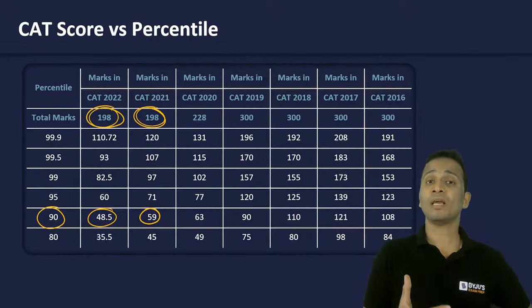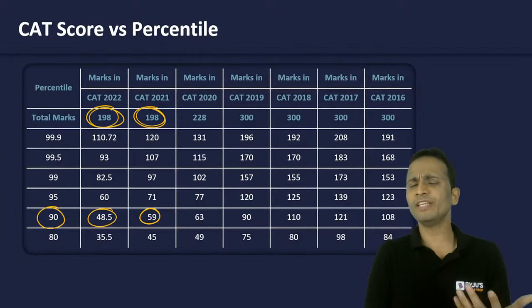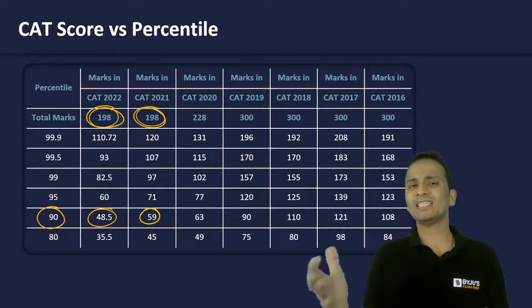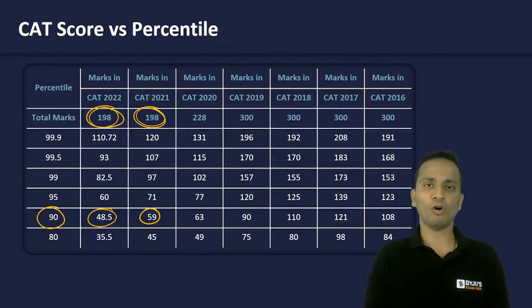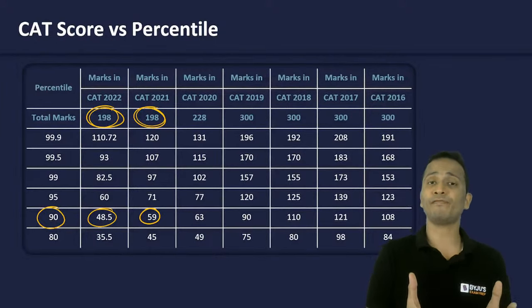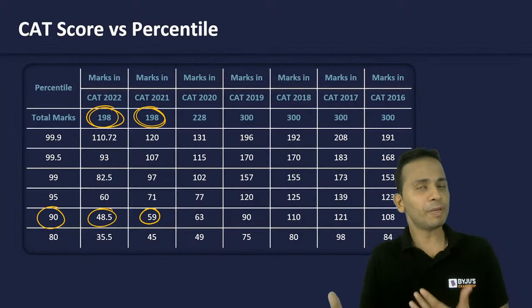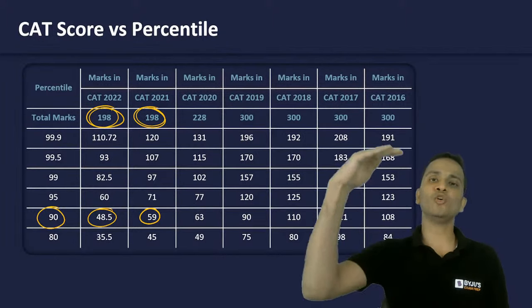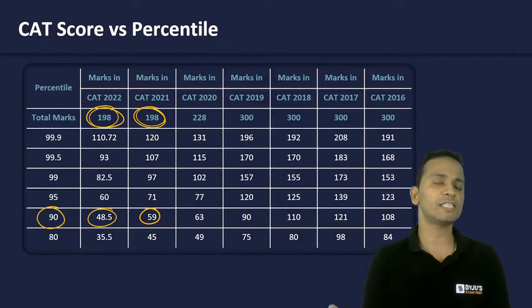So this year, if CAT 2023 turns out more difficult, if the examination is difficult than the previous year, then the cutoff for 90 percentile will fall. So it could also happen that if a difficult paper comes, then instead of 48.5 marks, we can score 90 percentile at 45 marks. If the paper is easy, then this value will go up. So probably at a score of 60 or 63 or 65, you will achieve this feat.